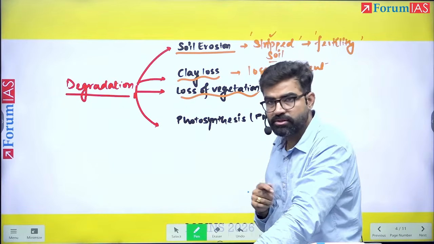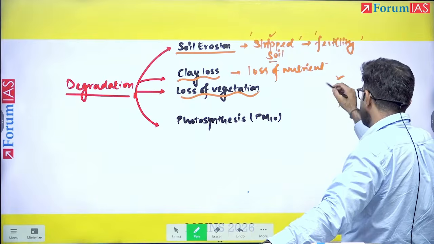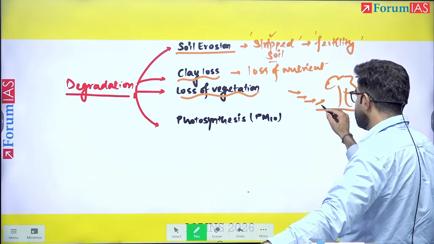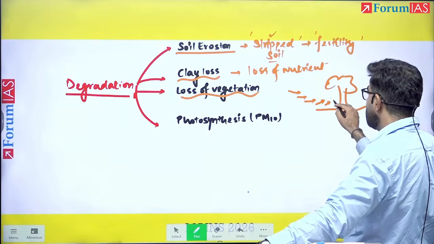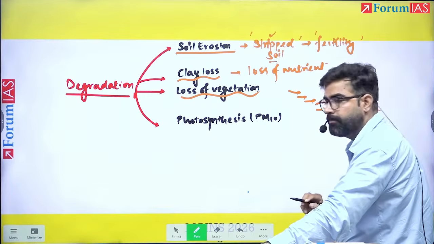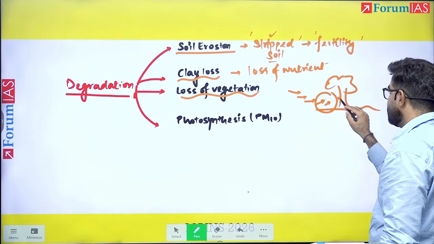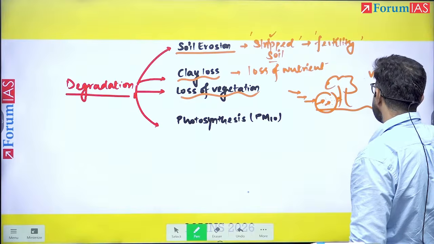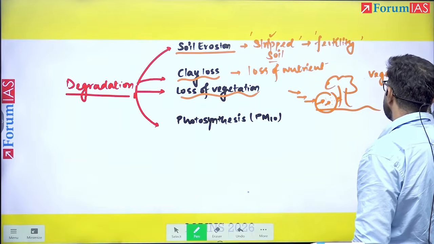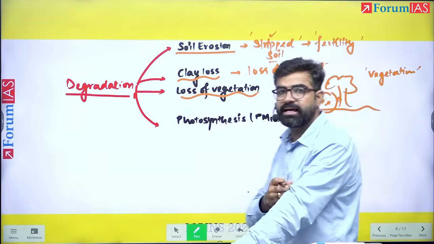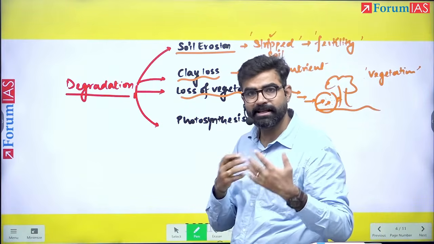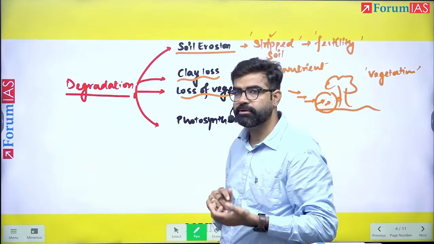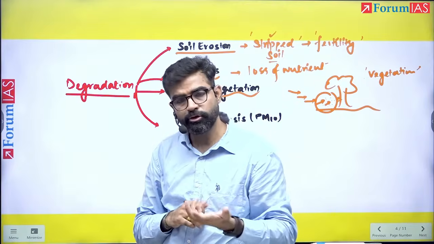Why the vegetation will be lost? See here, for example, this is some vegetation. Here, let's say the winds are moving from the, let's say, desert area. These winds are having the sand particles with them. With this sand particles, if they will hit the vegetation, because of their erosive power, the vegetation may be eroded also. So vegetation, when it is eroded, it will ultimately die, and this will again reinforce the cycle of land desertification or degradation. Why degradation? Because vegetation, if you are removing it, it will lead to what? Of course, the land degradation.